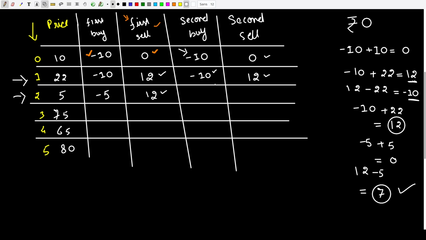So which makes more sense? Well, this makes more sense to me, right? So that is why we are going to maintain this entry, that this is how I'm going to buy and sell the stock, so that my profit is maximized and the profit is 7 rupees.